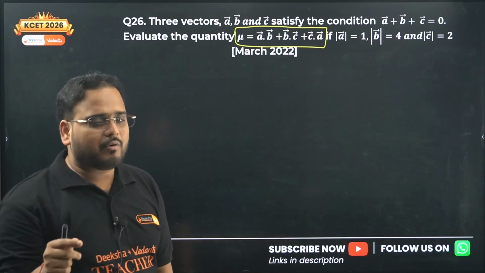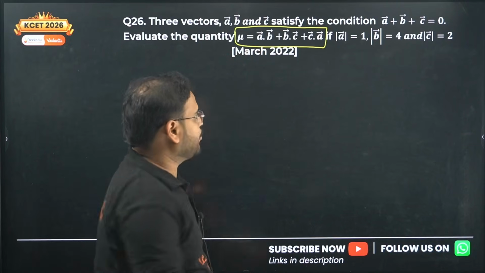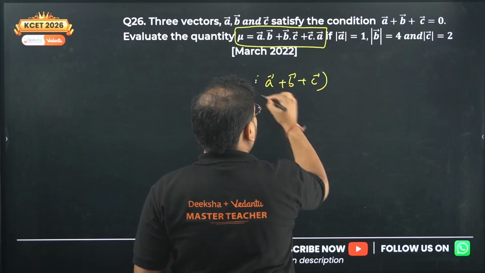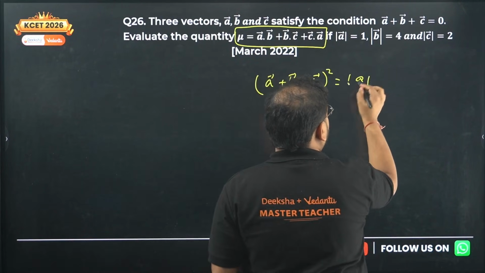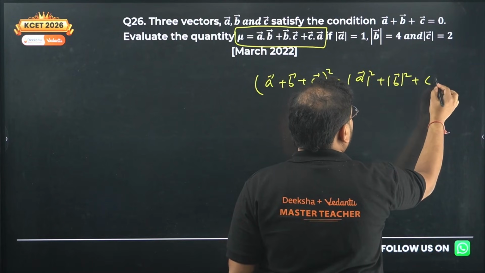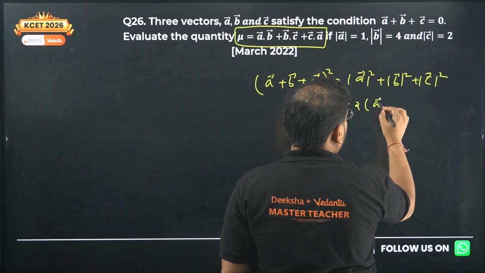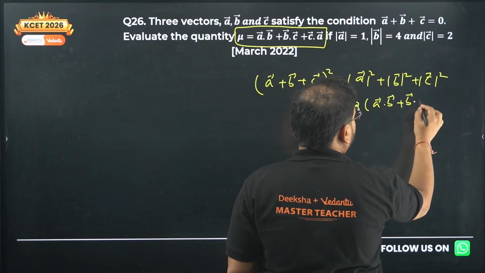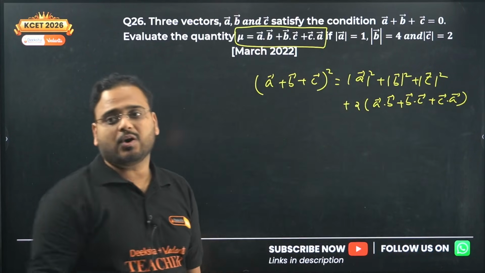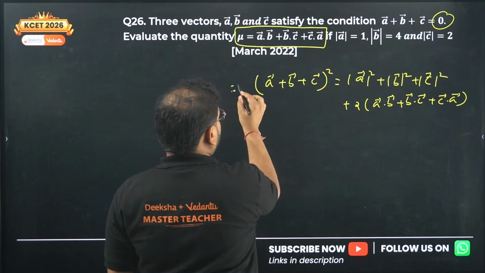If you remember the identity of (A plus B plus C) the whole square, you'll know that this comes with A dot B, B dot C, C dot A. I'll show you. If I write A plus B plus C whole square, I'll end up with mod of A square, mod of B square, and mod of C square. After this I get twice of (A dot B plus B dot C plus C dot A). Now we have the value. This is nothing but 0. So square of 0 will be what? Check here.